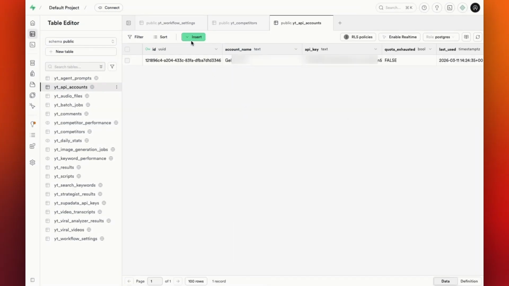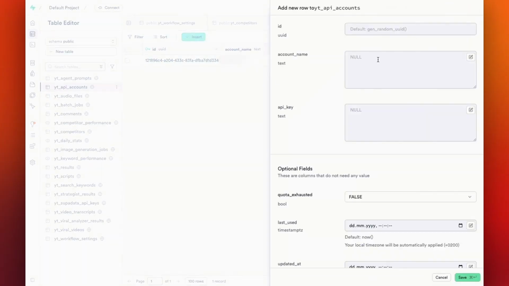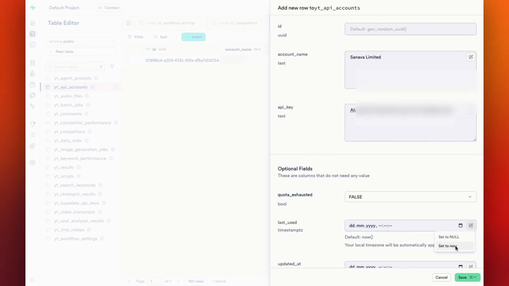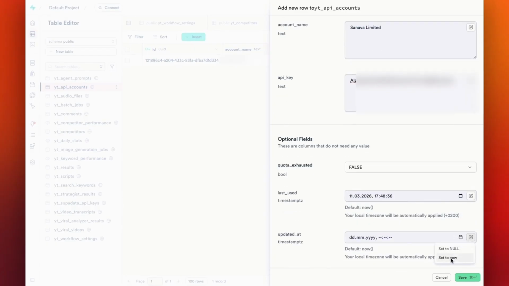I recommend adding 3 API keys from 3 different Gmail accounts to this table. Since YouTube API rate limits apply per account, using multiple accounts allows you to distribute requests and effectively increase your available usage. The YouTube API is free, so doing this will not create additional costs.